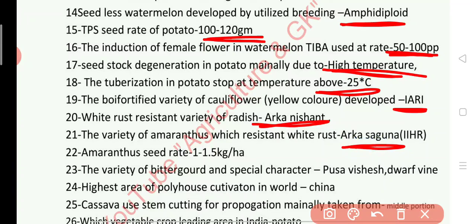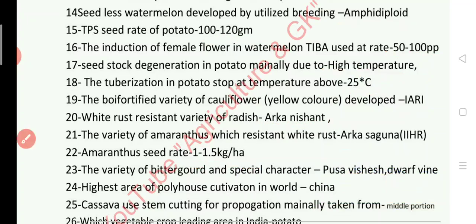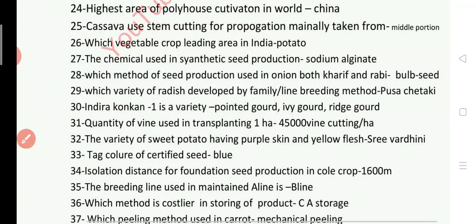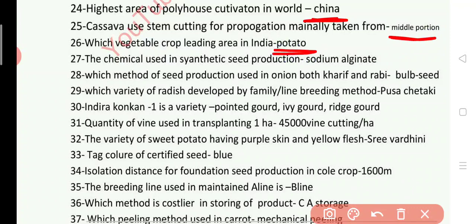Seed rate of amaranthus is 1 to 1.5 kg per hectare. The variety of bitter gourd with special character is Pusa Vishesh, which is a dwarf vine variety. Next question, highest area of polyhouse cultivation in the world is in China. Cassava uses stem cutting for propagation, mainly taken from the middle portion of the plant. 26. Which vegetable crop has the leading area in India? Answer is potato.